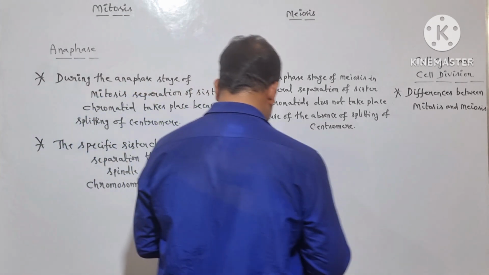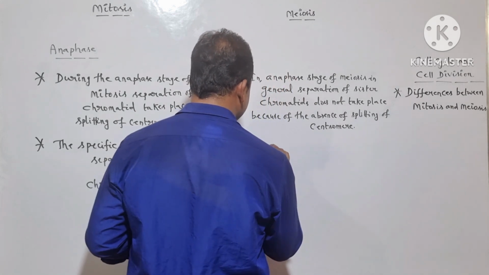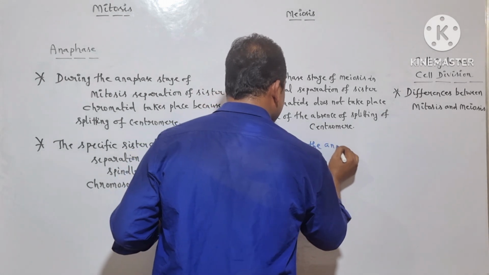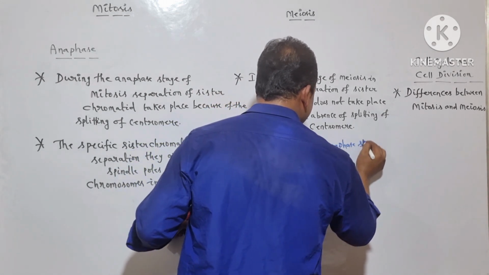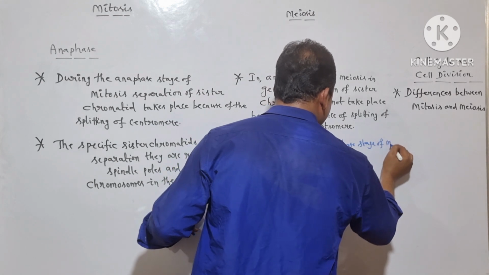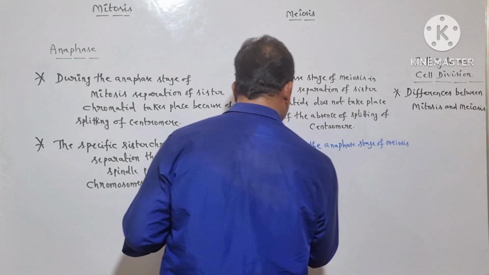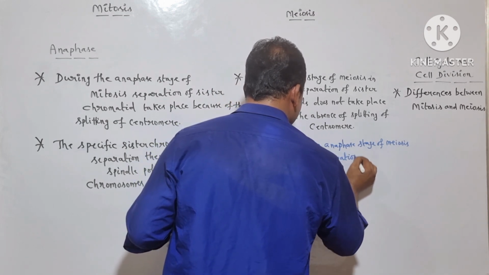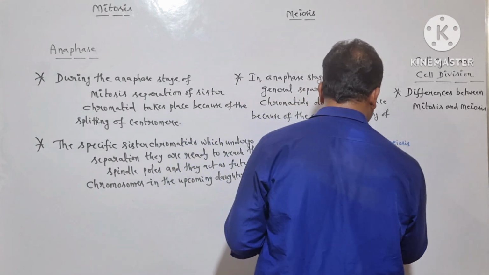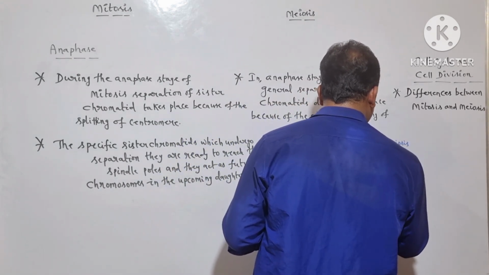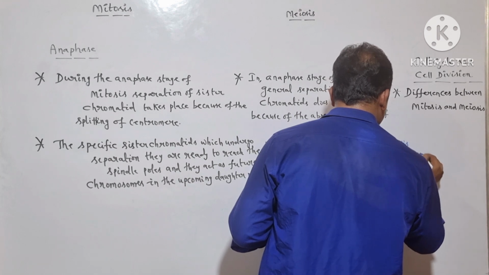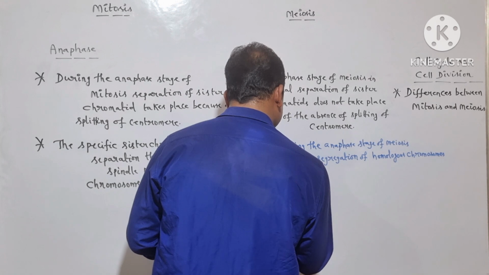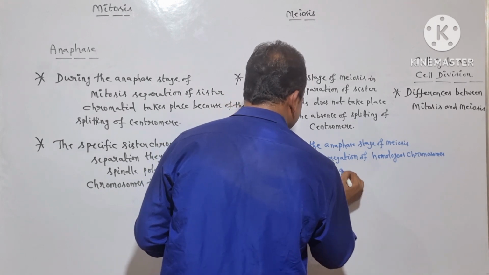And in case of the anaphase stage of meiosis, during the anaphase stage of meiosis, only segregation of homologous chromosomes takes place. Segregation of homologous chromosomes takes place after the regulation of genetic exchange.